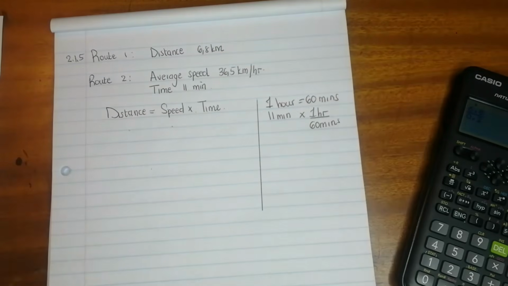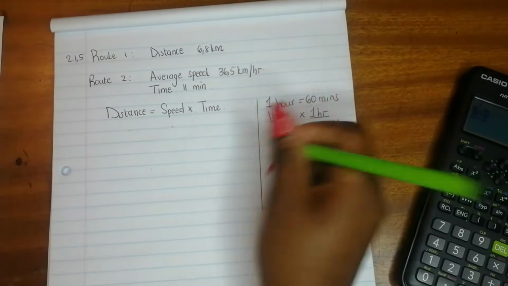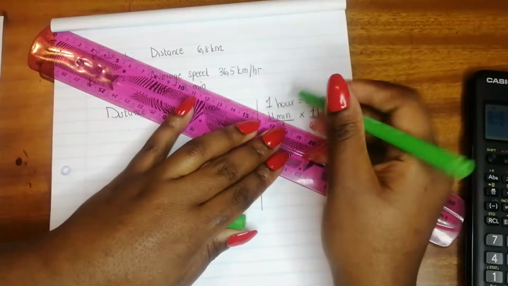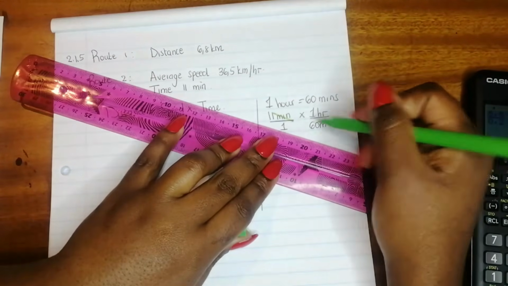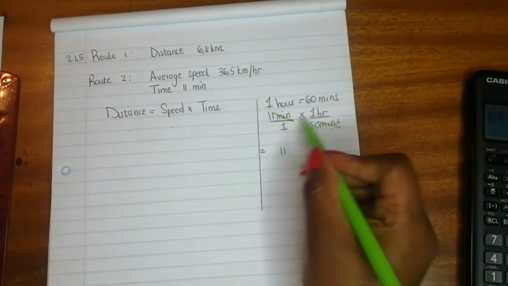And then how can you check if what you're doing is actually correct? How can you check if these units are actually canceling, right? They should cancel because that's at the top and that's at the bottom. And then you're going to be left with 11 multiplied by 1.